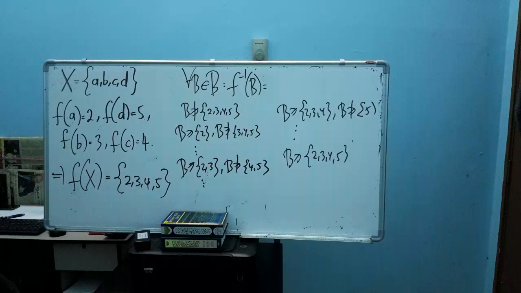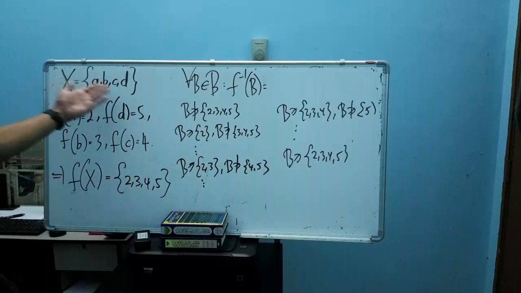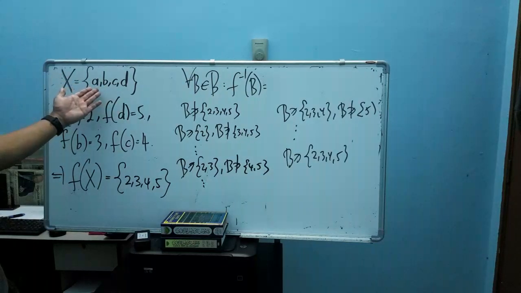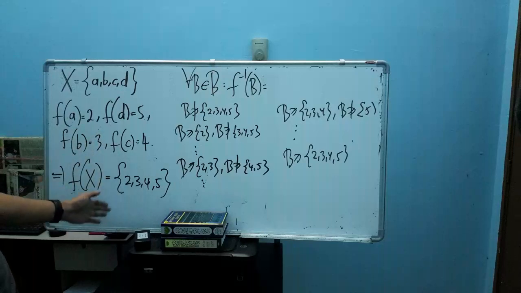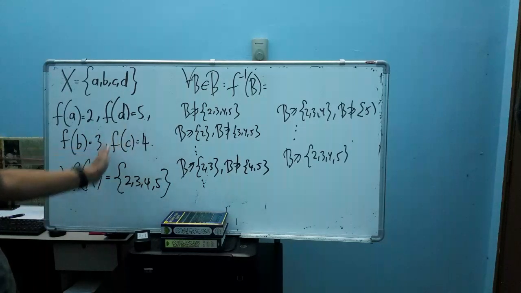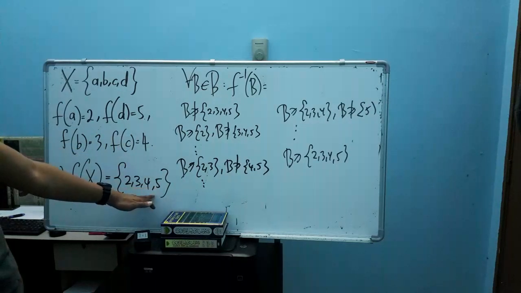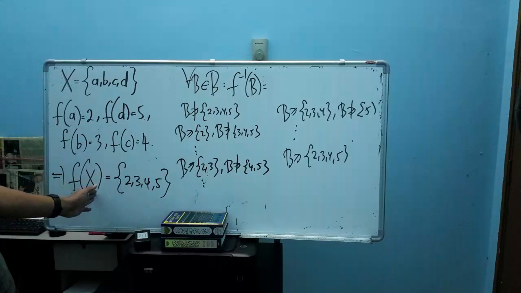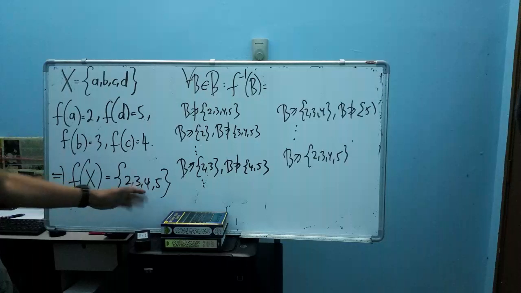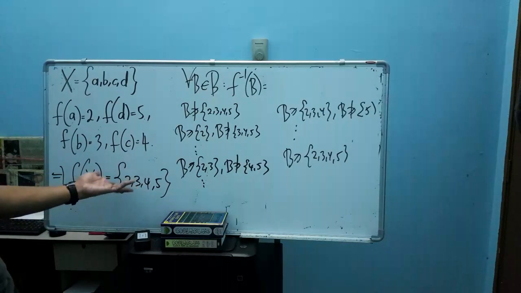So that is quite a large number. Of course, if X has more than 4 elements, for example A, B, C, D, E, you can define a function with more values; at maximum, maybe you can define a function with 5 values.